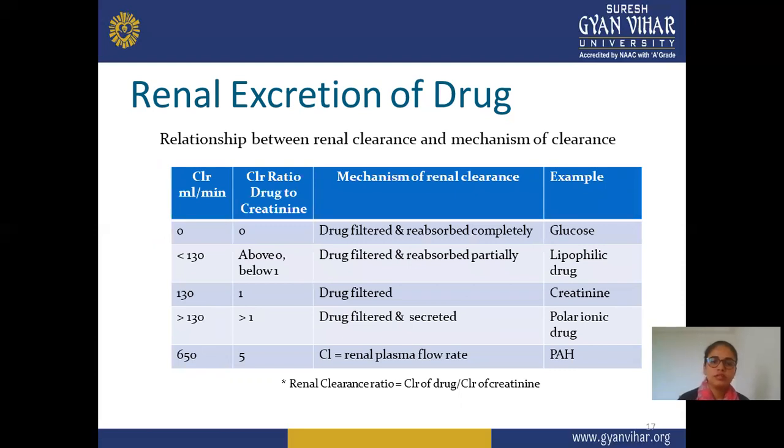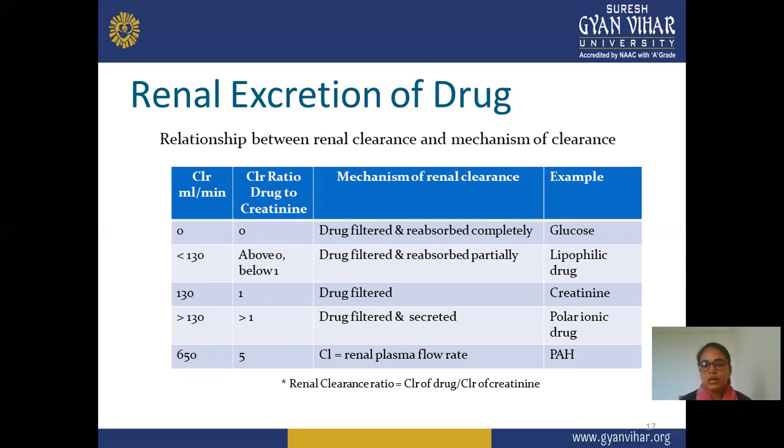And in renal excretion, next is the relationship between renal clearance and mechanism of clearance, that is, how renal clearance takes place. Here we have clearance in ml per minute, the clearance ratio of a drug to creatinine, the mechanism of renal clearance, and an example. When clearance is 0 ml per minute and the ratio is 0, the mechanism is that the drug is filtered and reabsorbed completely. An example is glucose. If clearance is less than 130, then the ratio is above 0 and below 1, and the drug is filtered and reabsorbed partially. An example is a lipophilic drug.